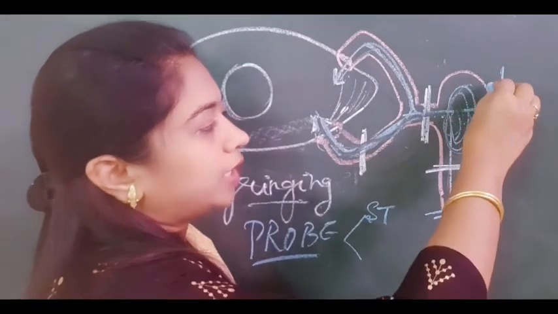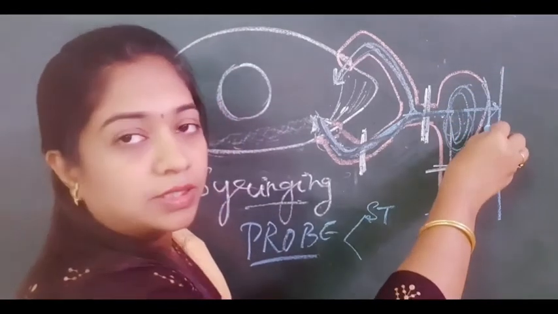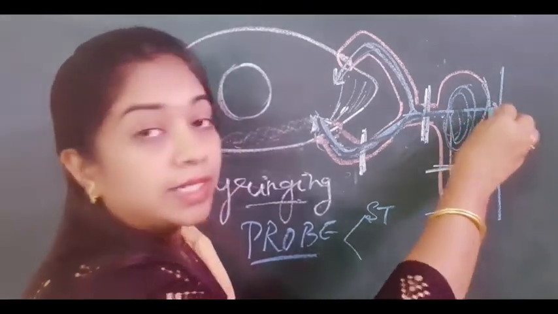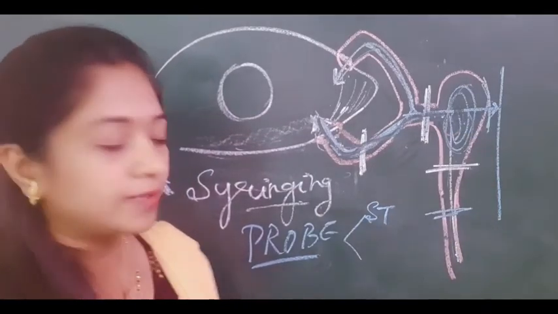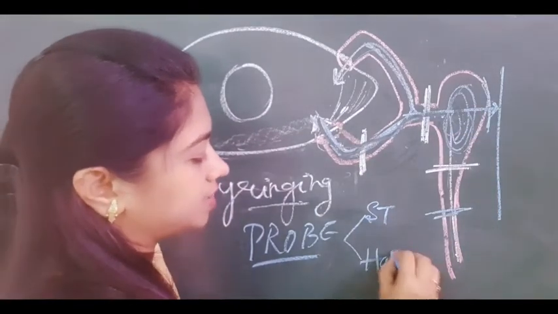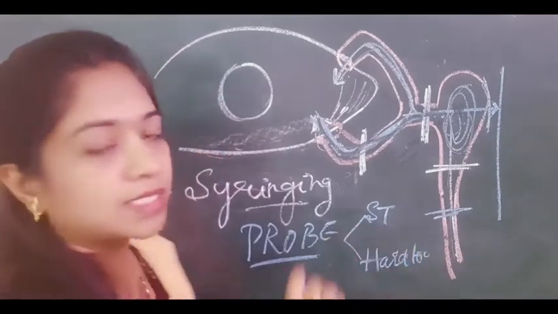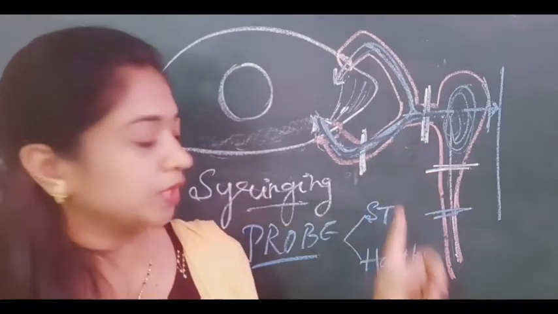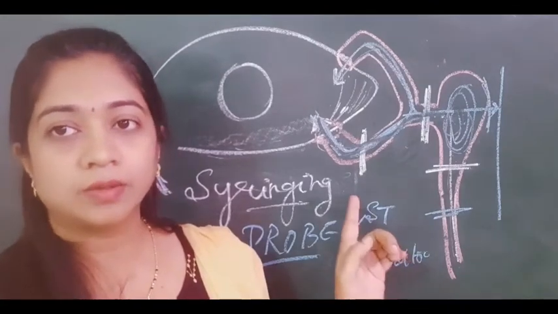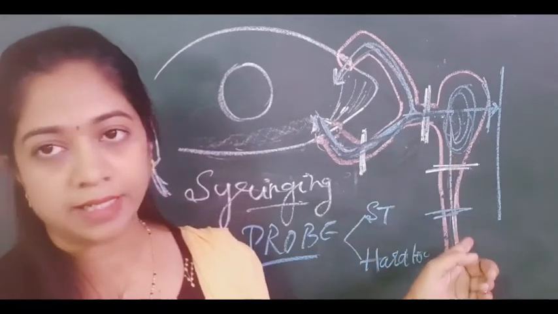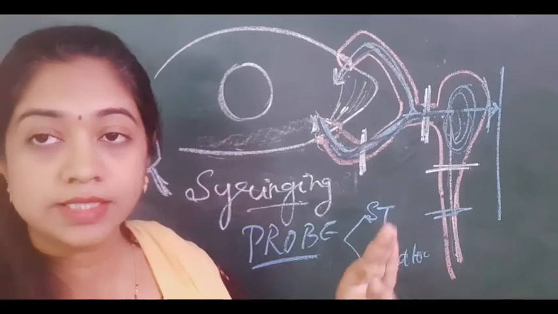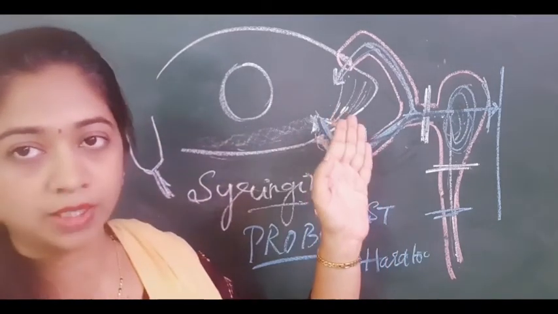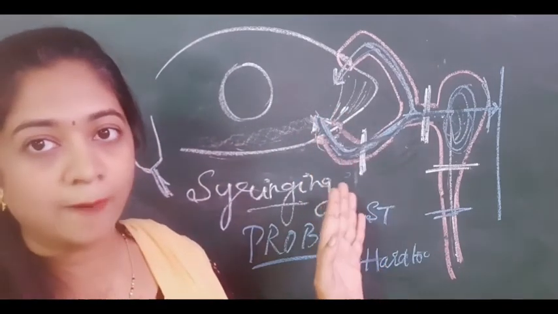We have only the posterior wall of the lacrimal sac, and then you are directly touching the bone. So that gives a hard feeling, that is called a hard touch. Okay. So if there is a soft touch on probing, it means that there is common canalicular obstruction, and if there is a hard touch on probing, it means that there is NLD or the sac obstruction. Okay. Syringing should also be repeated from the upper punctum, and the results are similar to this.